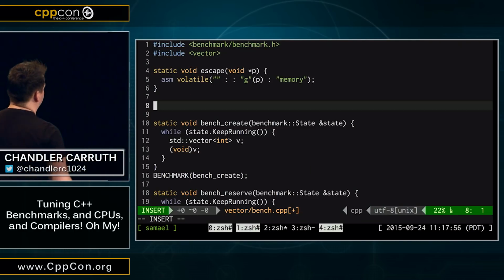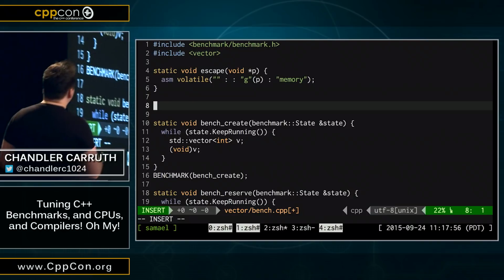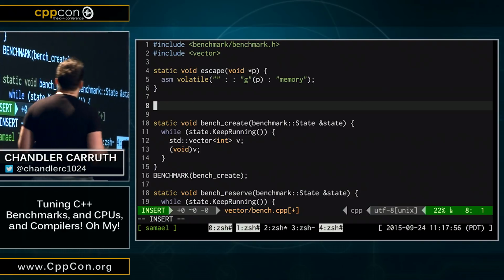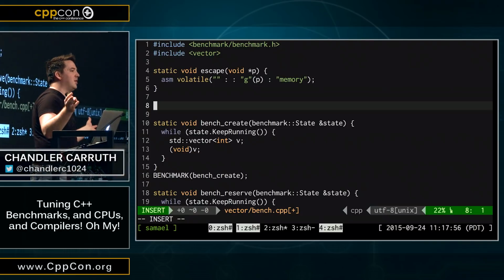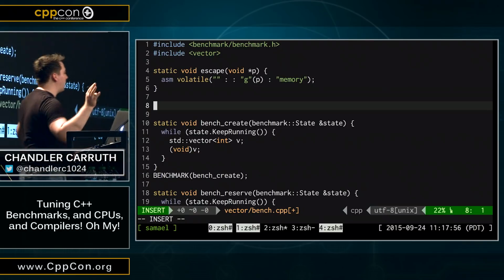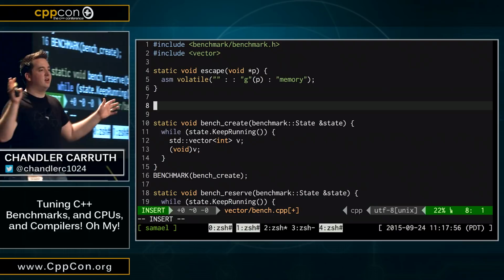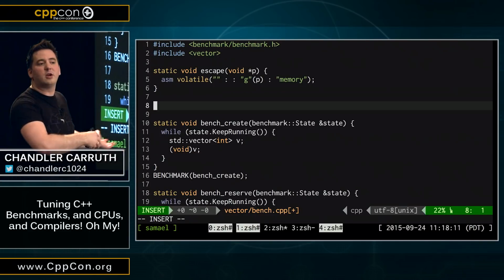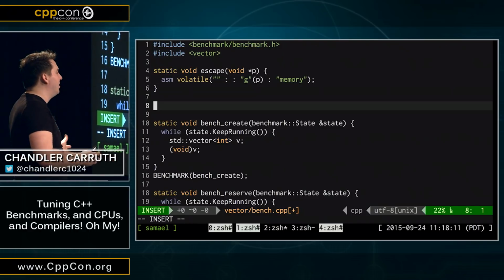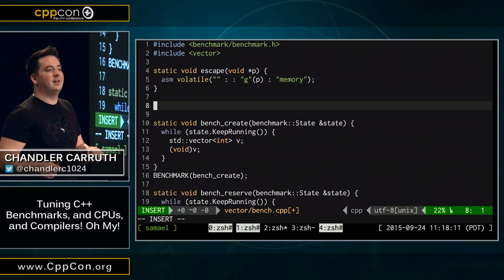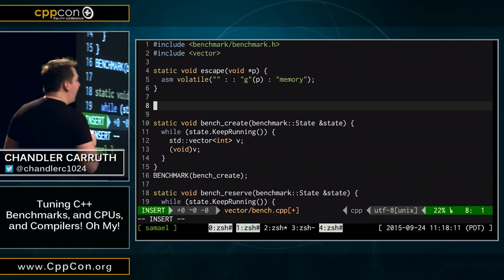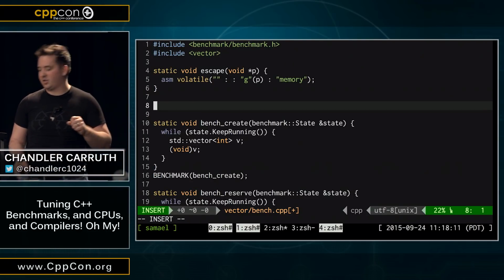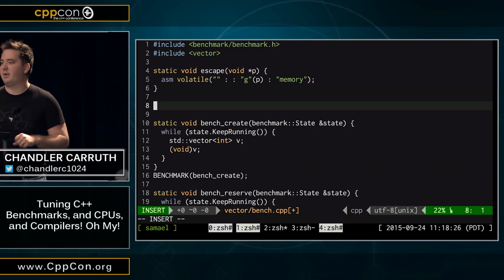So what we're doing is we're taking this pointer that we've gotten, we're passing it into this empty inline assembly, and we're saying that we have potentially modified all memory in the program. All of the memory, okay? This is fantastic. Because what this could have done is it could have stored this pointer into a global variable somewhere. Could have done anything with it. The nice thing is that it didn't do anything, but we've told the compiler it can't know that, right? It can't actually observe that. We've turned off the compiler here.